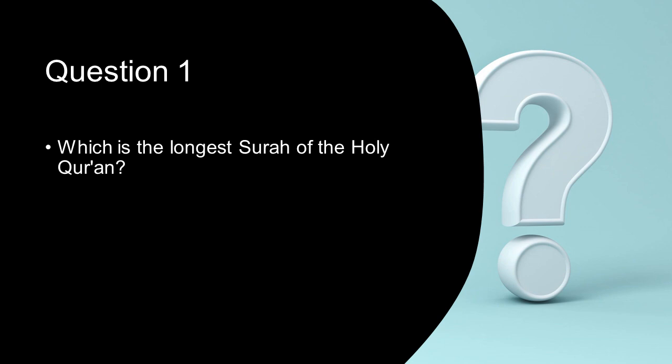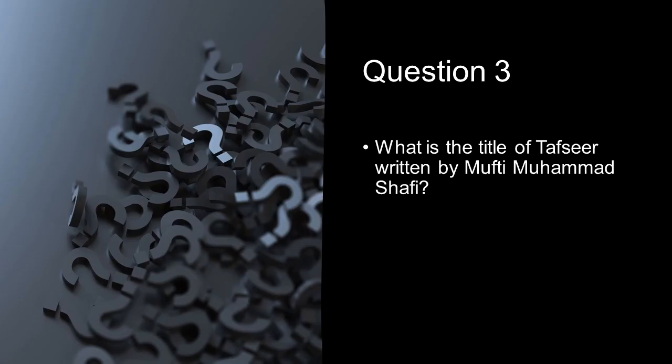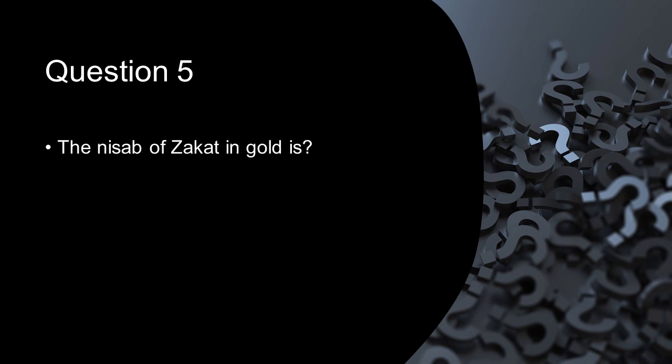Question 1 is, which is the longest surah of the Holy Quran? Surah Al-Baqarah. Which term is used for the longest ayah of the Holy Quran? Ayat-e-Madina. What is the title of tafsir written by Mufti Muhammad Shafi? Ma'ariful Quran. What are Hanafi, Maliki, Shafi'i and Hanbali? Fiqhi doctrines. The nisab on zakat in gold is 7.5 tola.